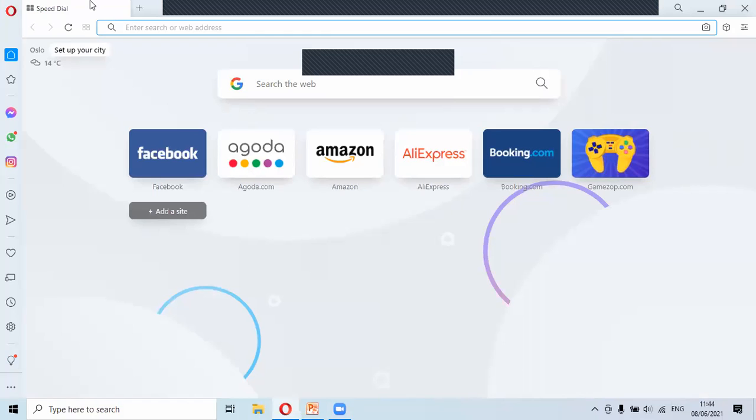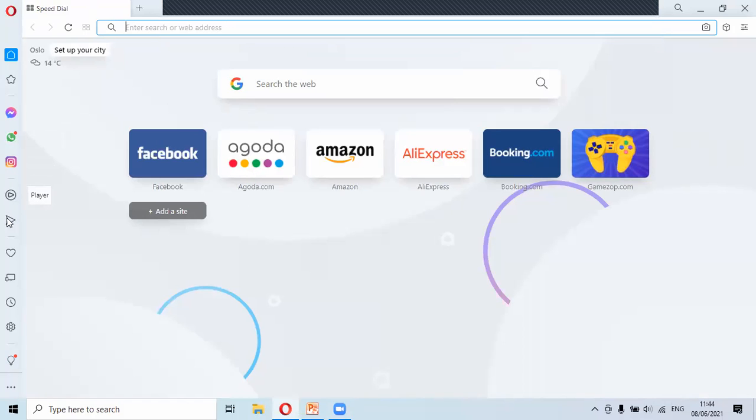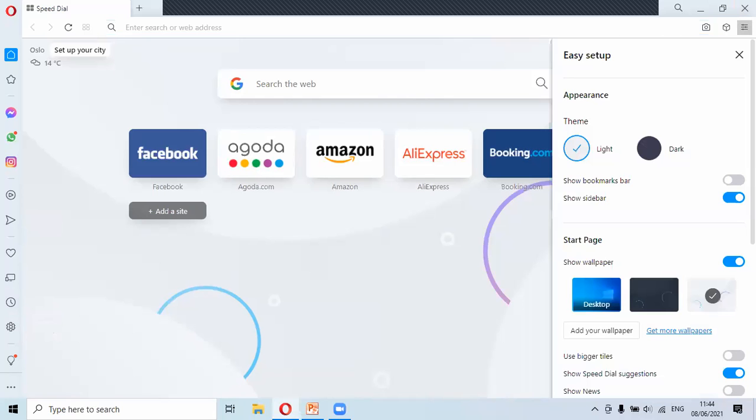On the left hand side, where I'm hovering my mouse, this is the sidebar, which has some quick toggles. That is Facebook Messenger, WhatsApp, Instagram, this media player, Flow. I'll explain all these features, and a quick access to history and settings over here. So moving to the right hand side, below the close button, you can see the easy setup feature. If you click that, you will get some more options over here.